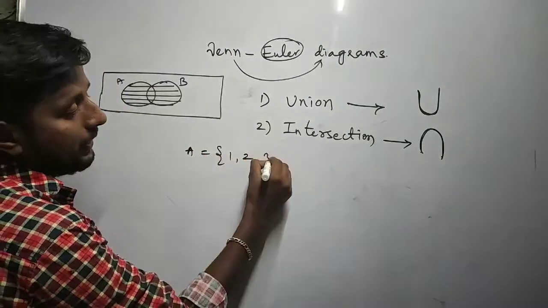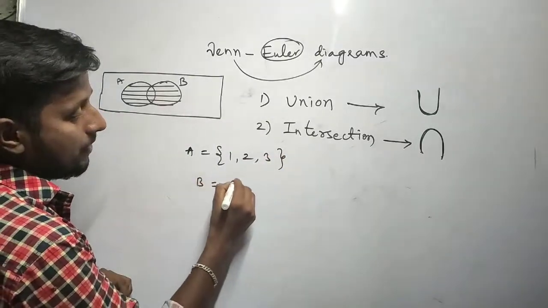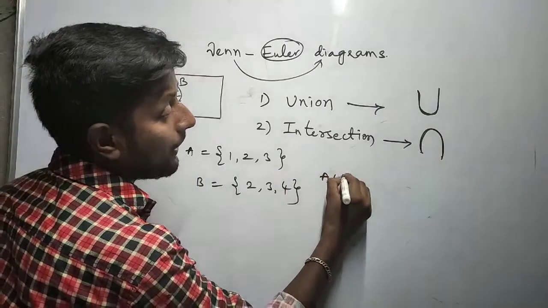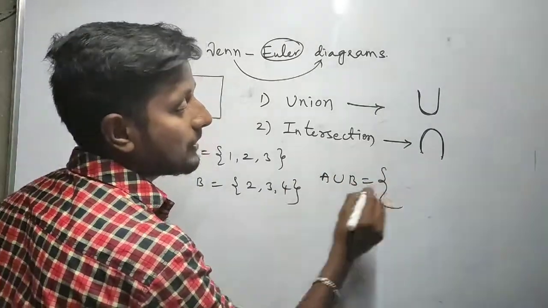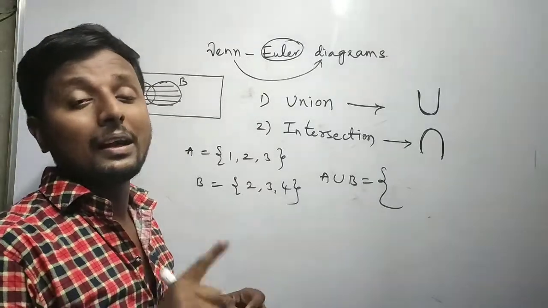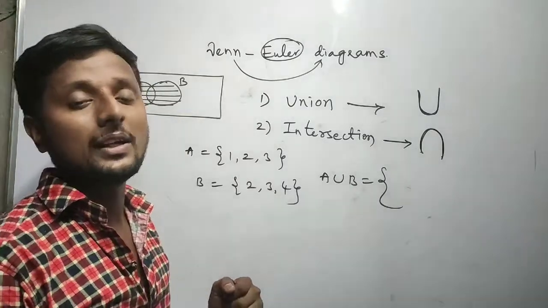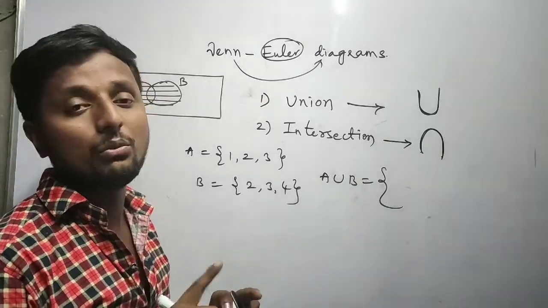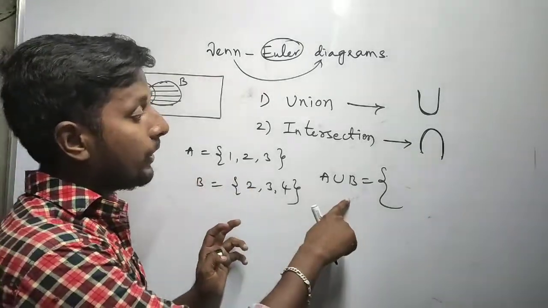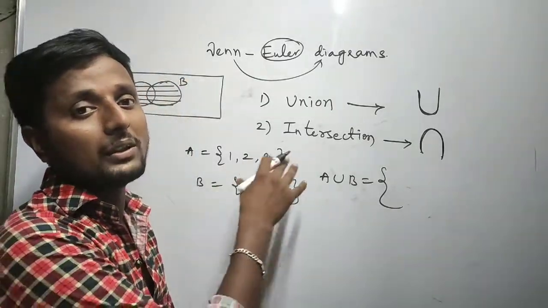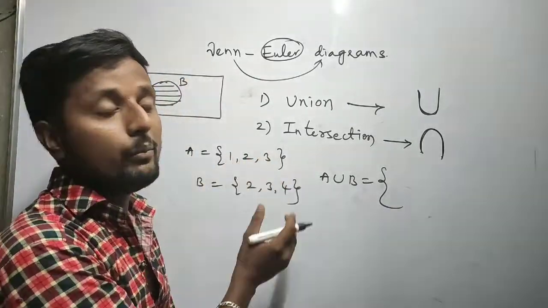A is 1, 2, 3 and B is 2, 3, 4. If I talk about A union B, I told you previously, even if a number or a word or a letter repeats twice and thrice, we never repeat it. While we are writing it as an element, the element comes only once. So we are going to merge. Merge means mix up. We are going to mix up all the elements of A and B.